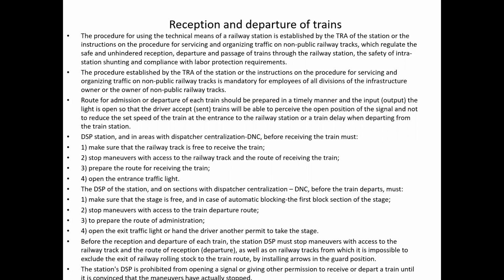Before the reception and departure of each train, the station DSP must stop maneuvers with access to the railway track and the route of reception, as well as on railway tracks from which it is impossible to exclude the exit of railway rolling stock to the train route by installing arrows in guard position. The station's DSP is prohibited from opening a signal or giving other permission to receive or depart the train until he is convinced that the maneuvers have actually stopped.